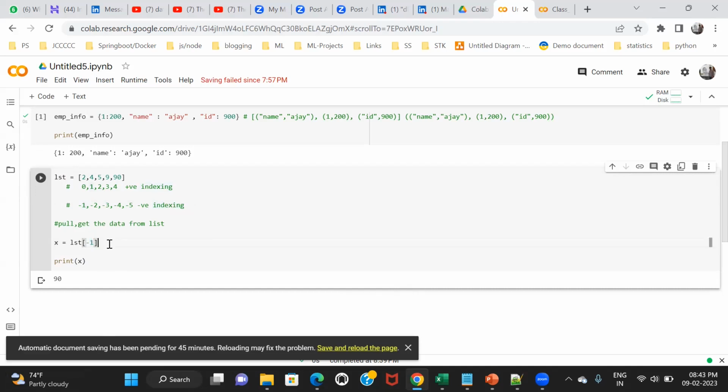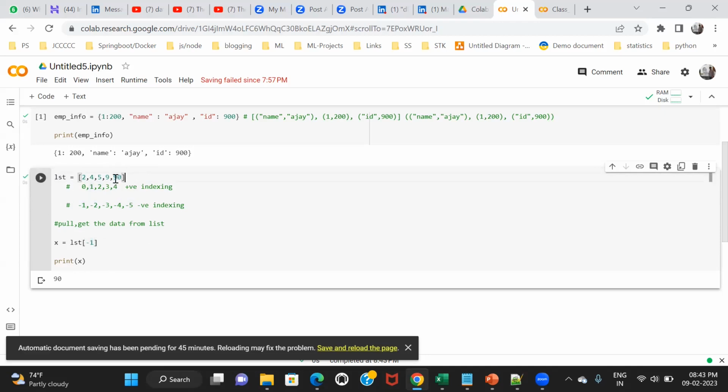You have two options: either use positive indexing, 0, 1, 2, 3, 4, moving in this direction, or use -1 or -2, which means you are moving in the reverse direction, starting from -1, -2, -3, -4, -5. So if I say -1, I'm at the last data, and it will print 90.